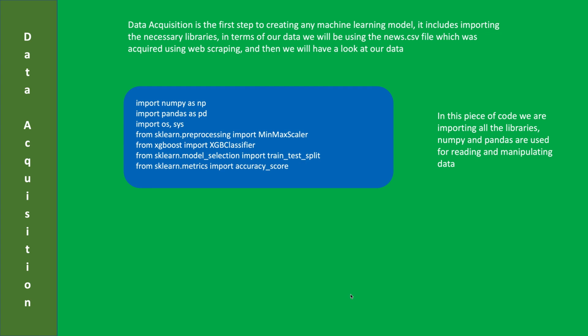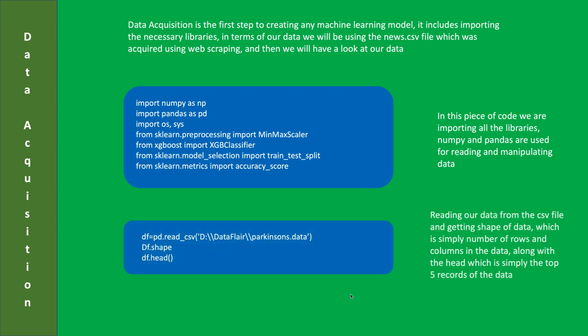having a look at how our data is, getting the shape of the data. We'll be using min-max scaler, which we can import from sklearn, XGBoost, train test split, which will be for splitting our data in training and testing sets, and we'll also be taking our accuracy score to verify if our model is really as good as 93 to 95%.